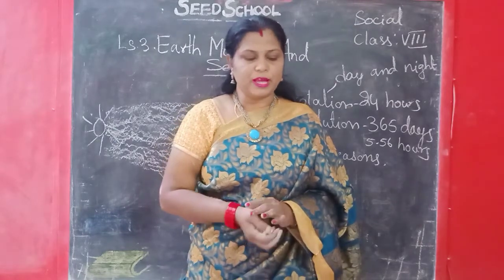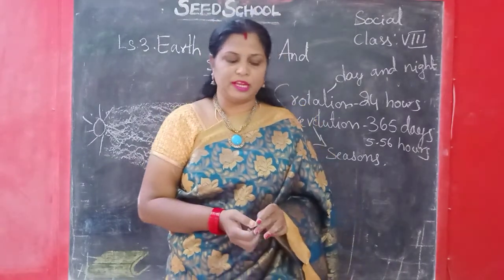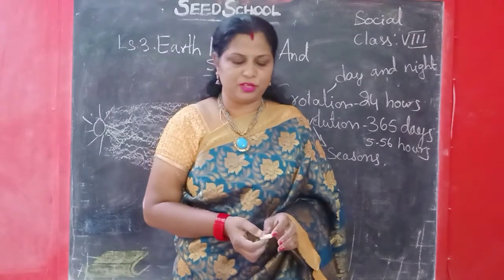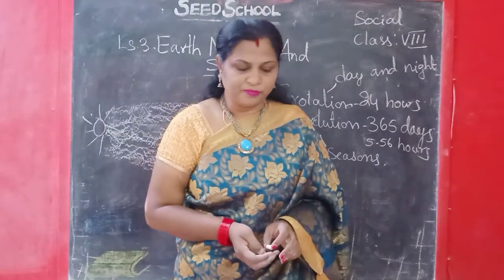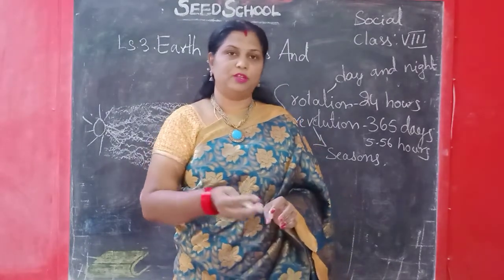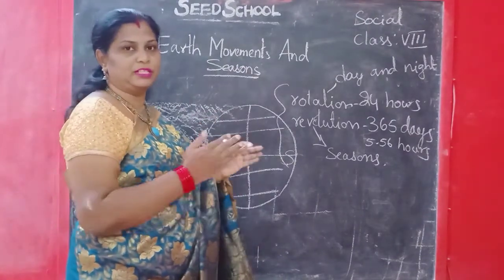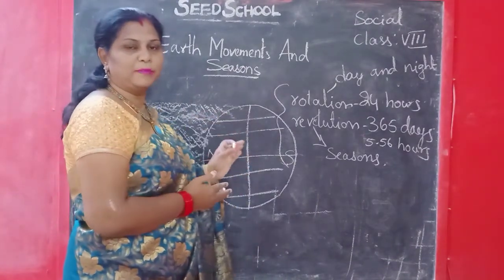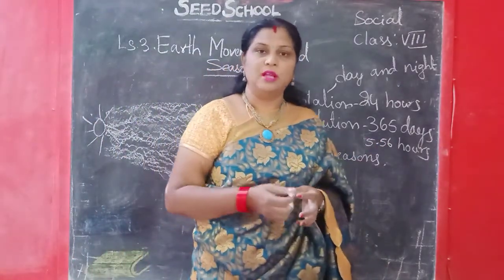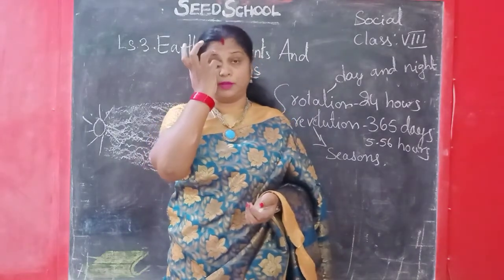Next, the axis of the earth's rotation is inclined at 23.5 degrees, slanting and pointing in the same direction throughout the year. There is a seasonal difference between the northern and southern hemispheres. When there is summer in the northern hemisphere, it will be winter in the southern hemisphere, and when there is winter in the southern hemisphere, there will be summer in the northern hemisphere.